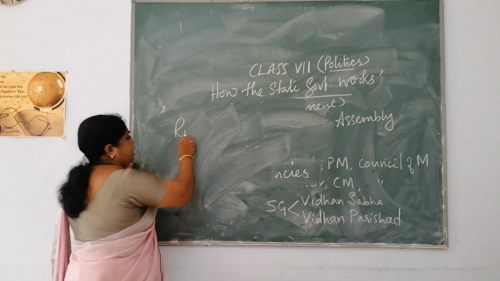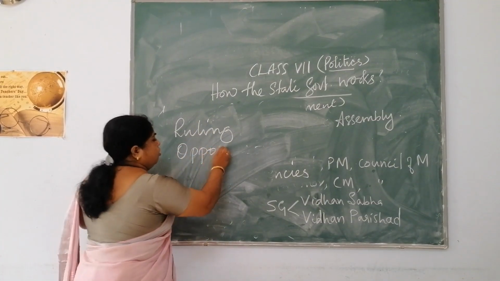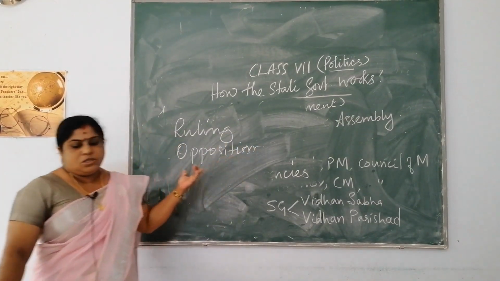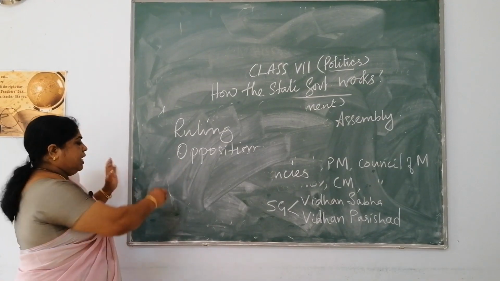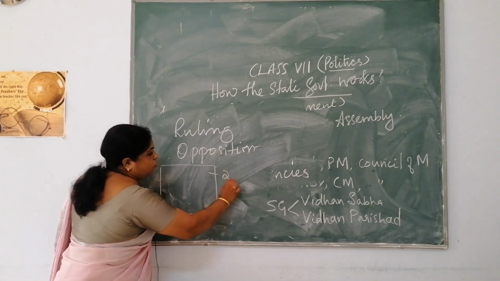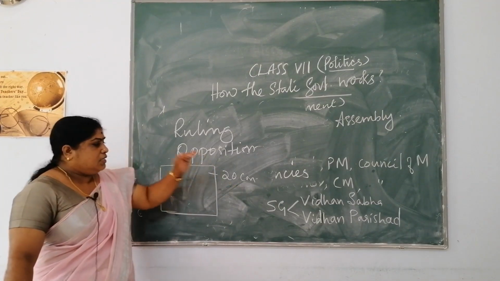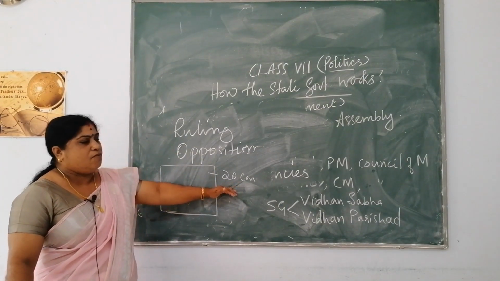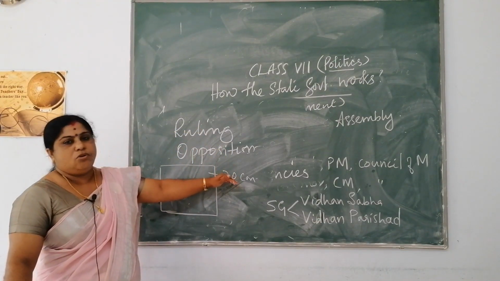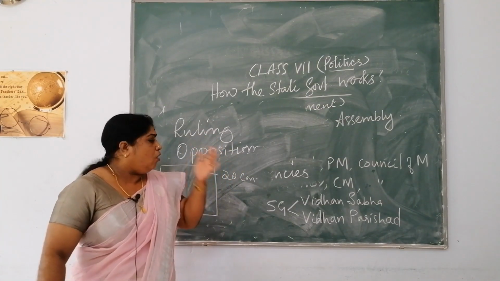What is a ruling party? We have the ruling party as well as the opposition party. What do you mean by ruling party and what is an opposition party? Suppose there are 20 constituencies in an area or in a state. According to the population, it is divided into 20 constituencies. If out of 20 constituencies, 10 are won by a particular party, you call it the ruling party because that party has won the majority support of the people.